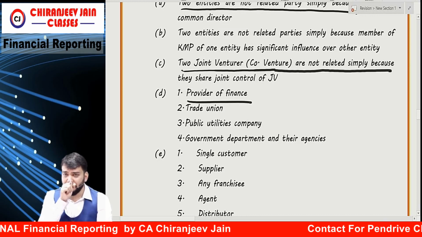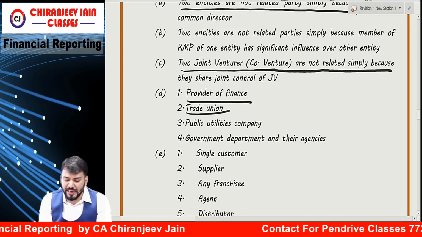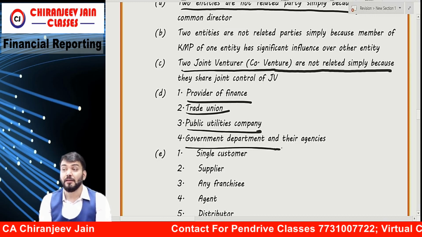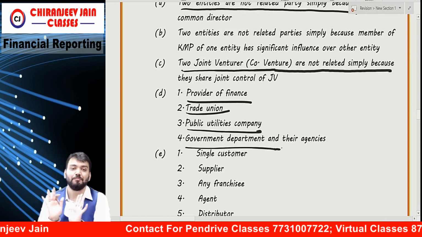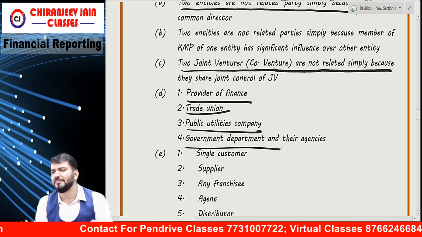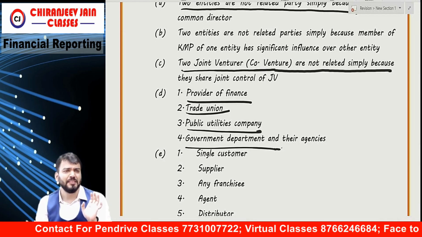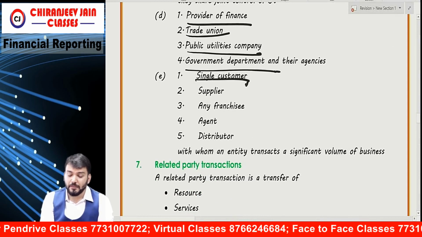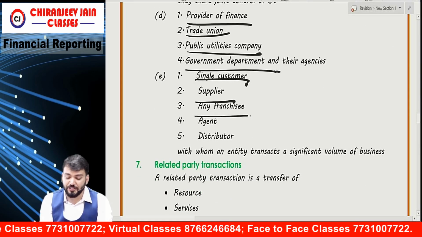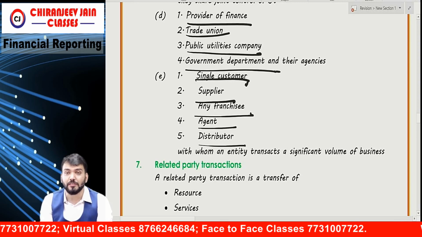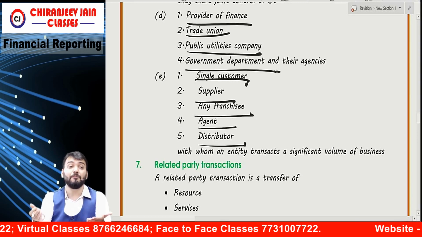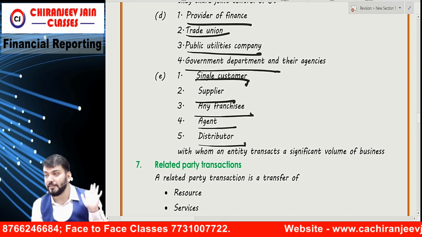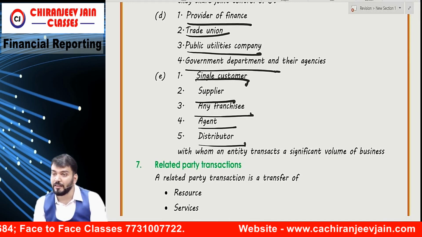Provider of finance, bank, trade union, public utility companies, government department might influence you, but they are not related party. They are giving a clarification. Single customer, single supplier, franchisee, agent, distributor. It might happen that I have one customer and I am totally dependent on them. Then also we are not related.